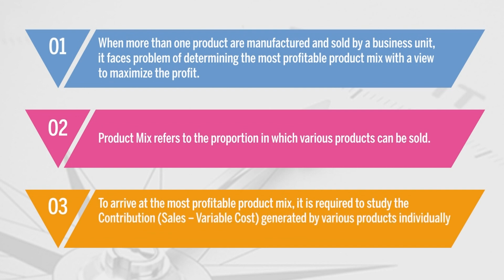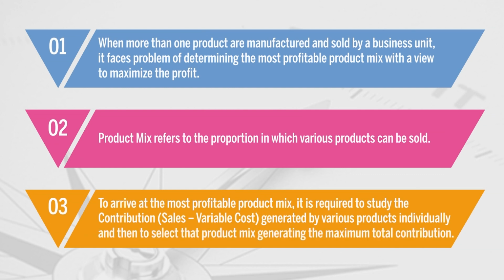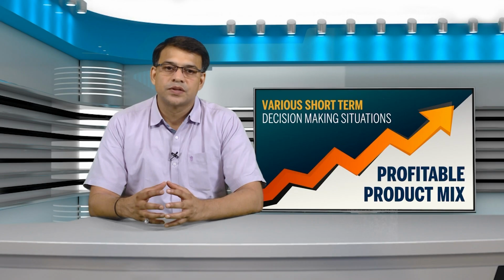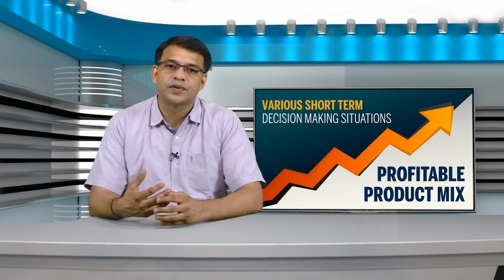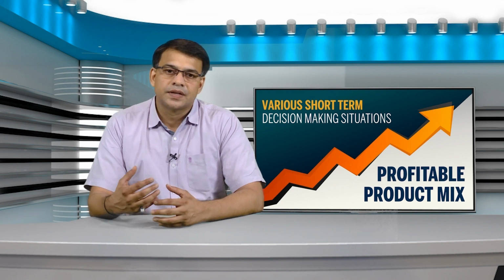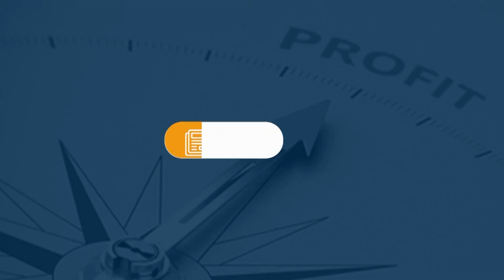Contribution means sales minus variable cost generated by various products individually, and then to select that product mix generating the maximum total contribution. Friends, thus this session will give insight about selection of the most profitable product mix with a view to maximize the profit of the business unit. Friends, let us discuss profitable product mix in detail.